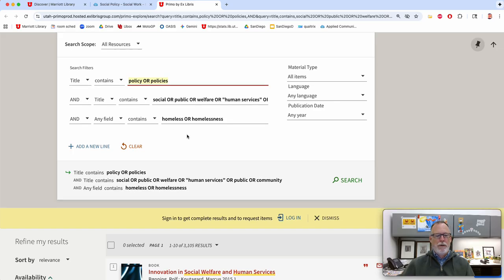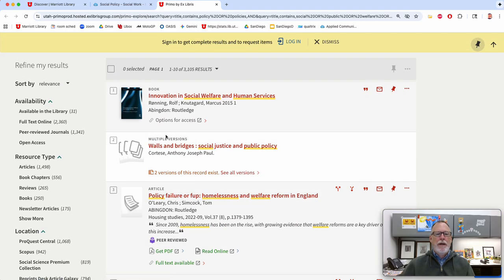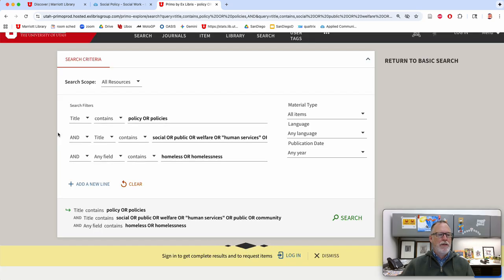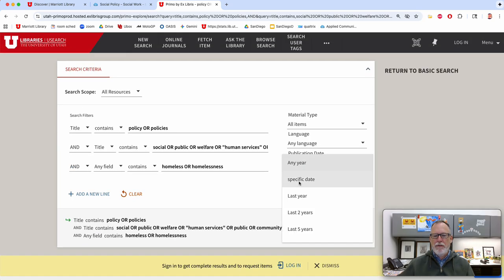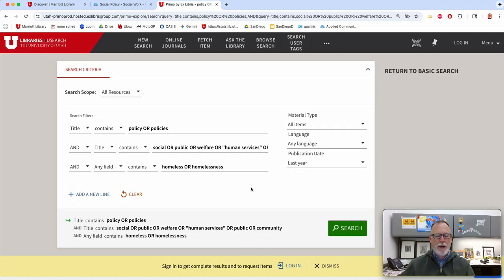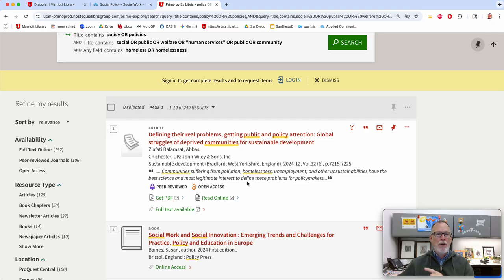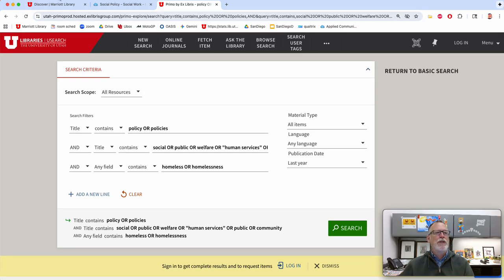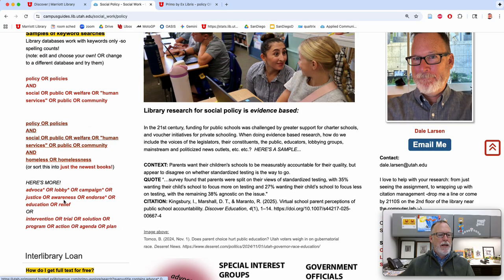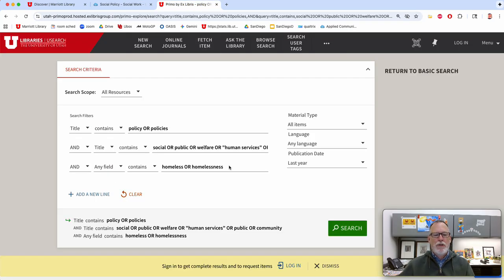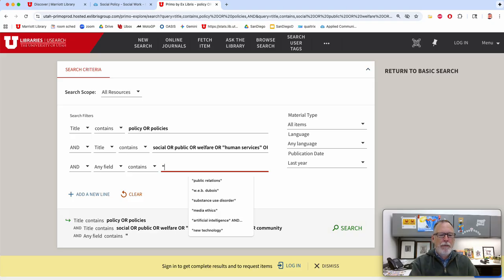You can see here there are going to be books and peer-reviewed journals if you want to narrow down to that. You can narrow down to publication date, like just in the last year. If you're doing policy analysis, that might be a great way to go. Something you can do is take my canned searches. I've got a bunch of keywords right here and different ideas, and you could take those and just switch them out.